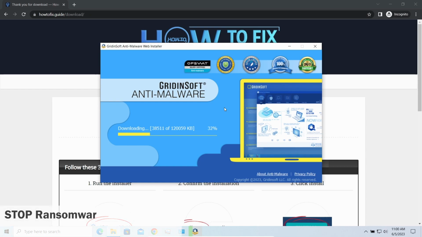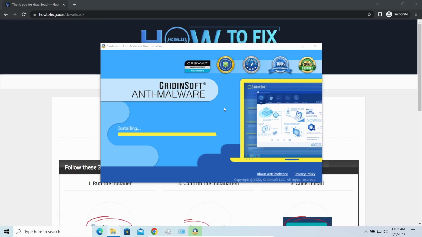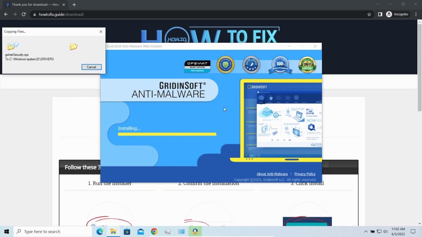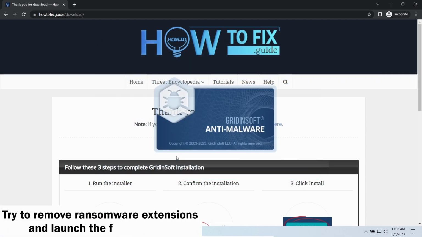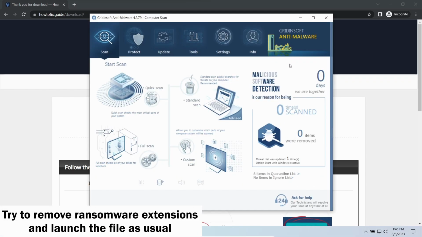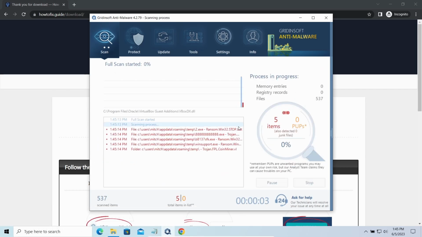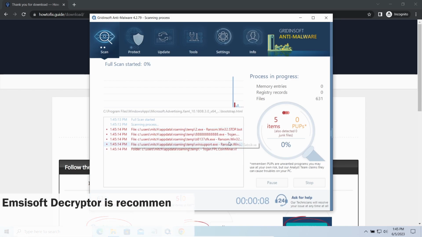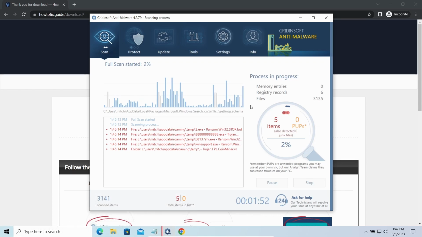Another piece of good news is that this ransomware becomes quite lazy when it comes to ciphering exceptionally big things. And by big things, I mean ones of over a gigabyte in size. Keeping such large things on your disk is not a common occasion, but if you have one and it has this nasty extension at the end, try to remove the excessive extension and open it as usual. There is a large probability that you will succeed. Now let's discuss a more problematic side, file decryption. I recommend using the Anti-Malware Decryptor tool. It's free software that is designed specifically to deal with encryption used by Stop ransomware.